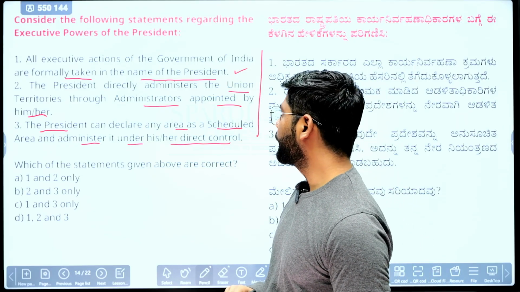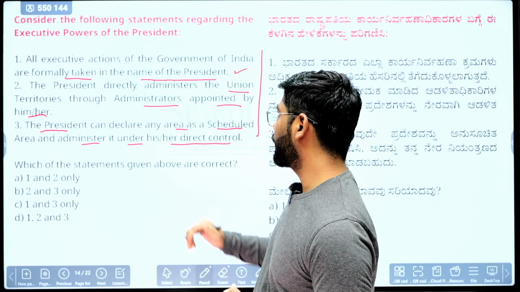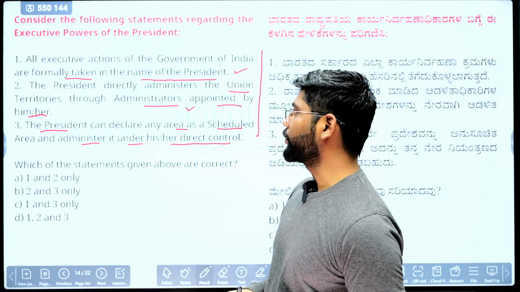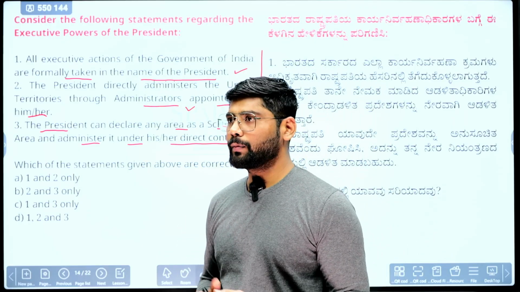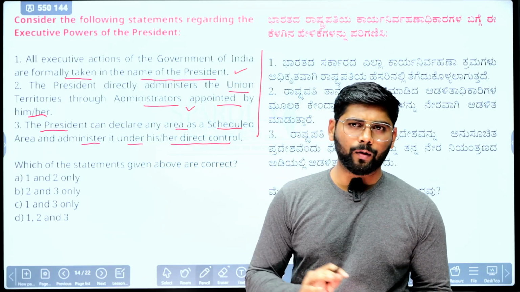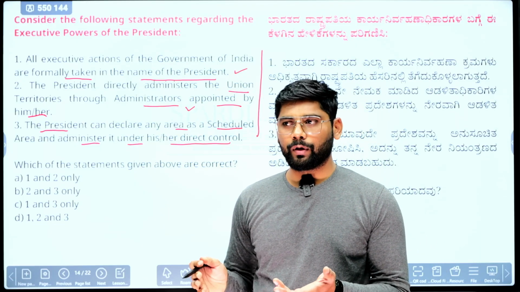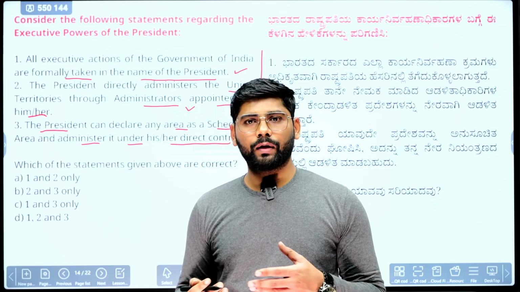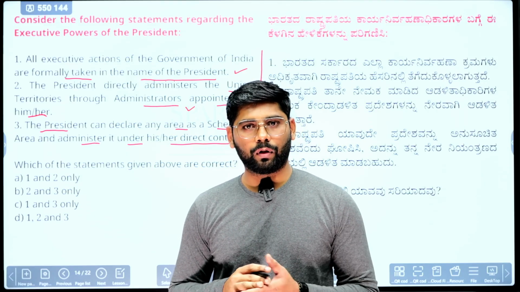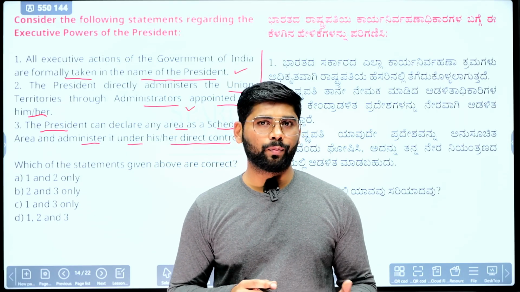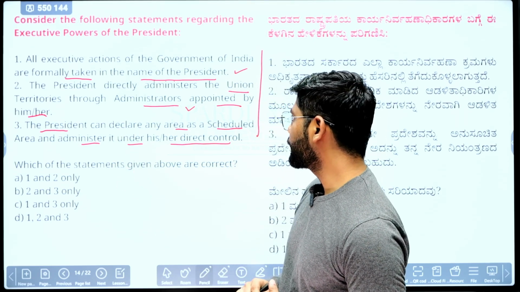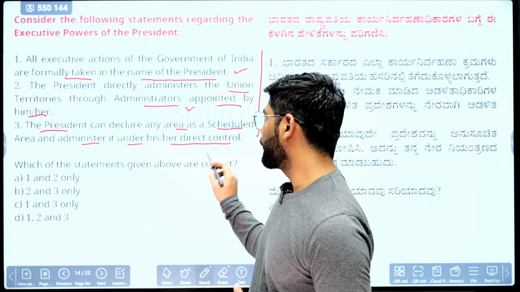Second statement: the President directly administers union territories through an administrator appointed by him or her. Yes, this is also correct. He directly administers union territories. There are different designations: for a Union territory with a legislature, they call it lieutenant governor, and for a Union territory without a legislature, they call it administrator.